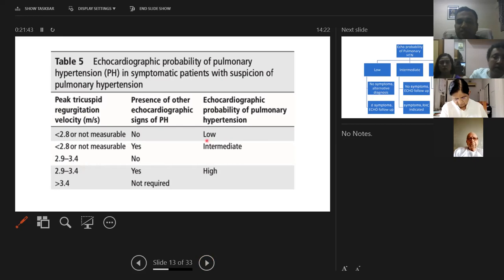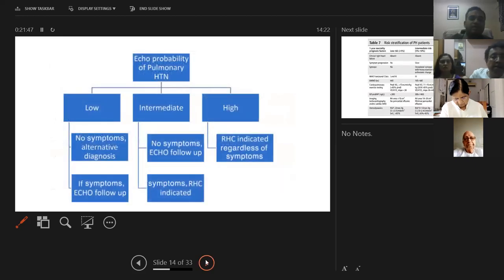So why are we doing this low, intermediate, and high? What is the reason for it? The reason being, now they have classified which patients actually require right heart catheterization. So if your probability is low, that is your TR jet velocity is less than 2.8, and you don't have any symptoms which can suggest pulmonary hypertension, you don't need to do a right heart catheterization. You only have to do echo follow-up if the patient starts to develop symptoms.